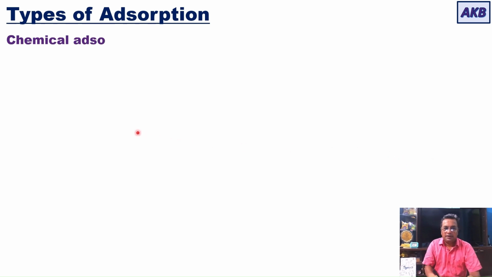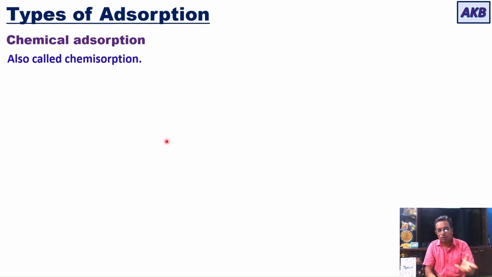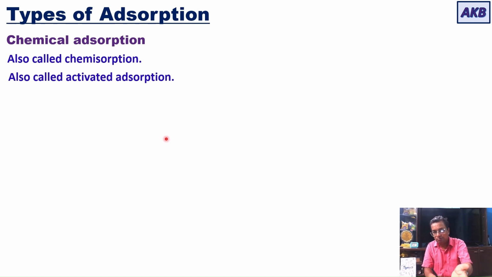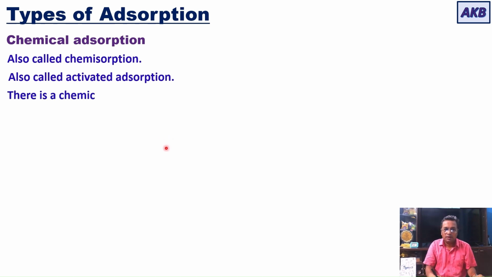Okay. That ends our discussion on physical adsorption. Now let us talk about chemical adsorption. Chemical adsorption is also called chemisorption. It is also called activated adsorption. You have two other names for chemical adsorption.